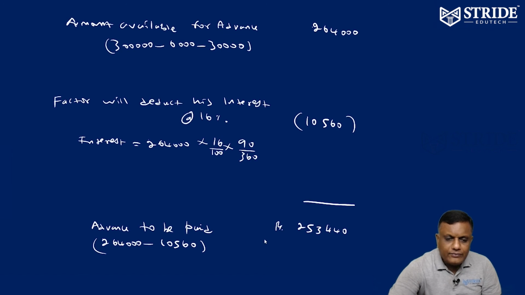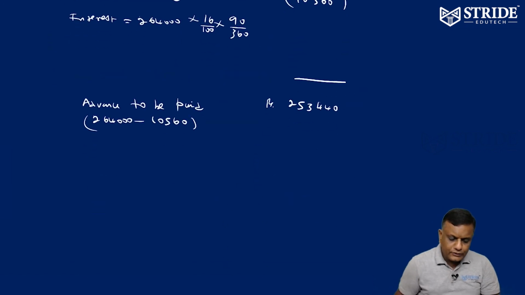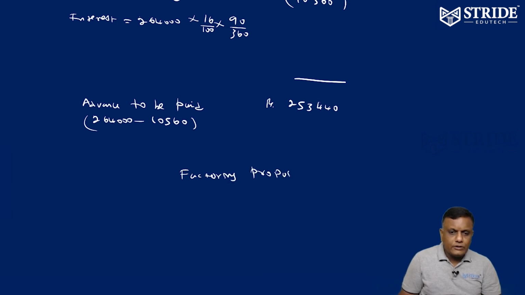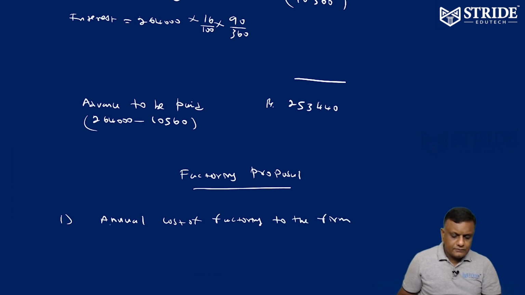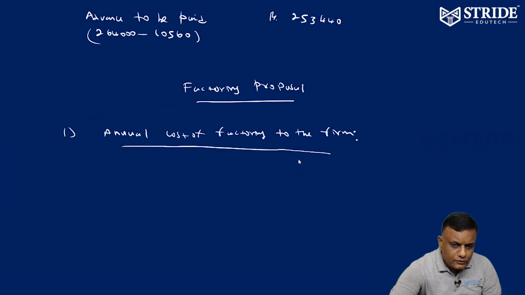Now, take the factoring proposal. First, the annual cost of factoring to the firm, we have to compute.